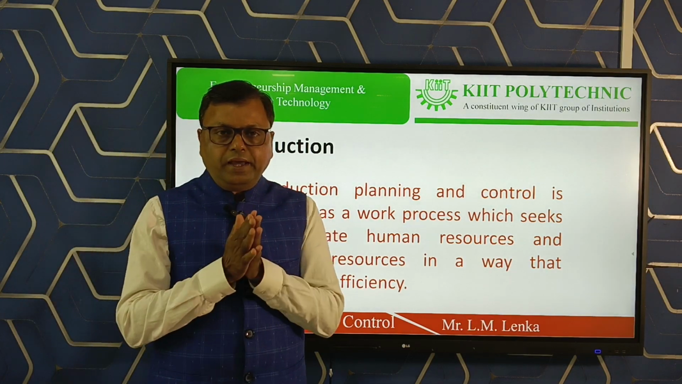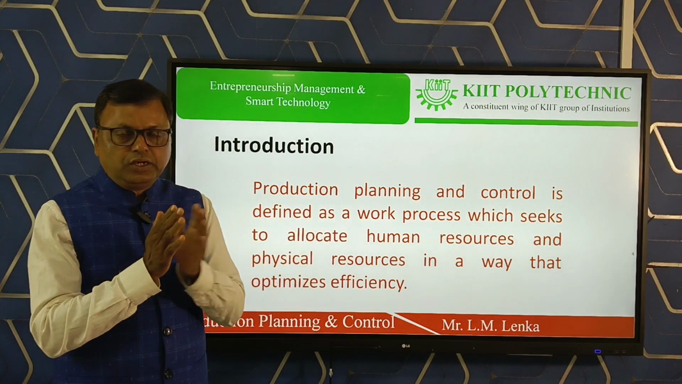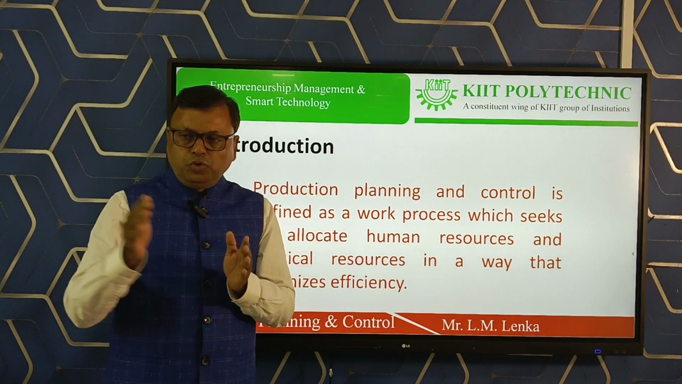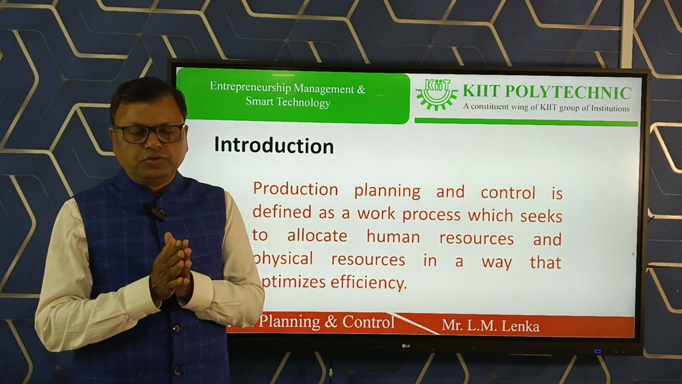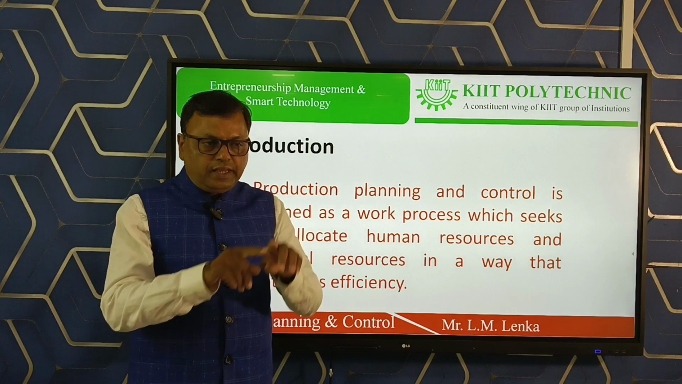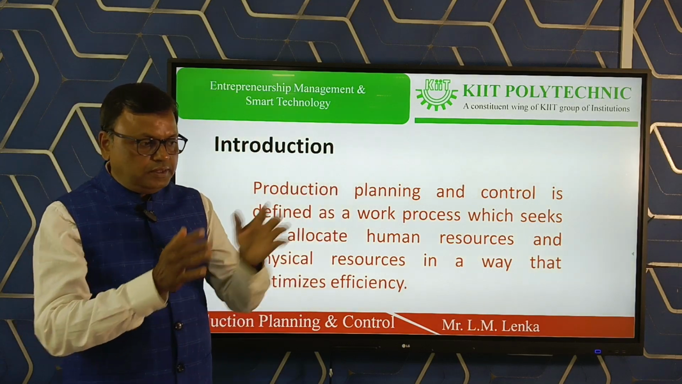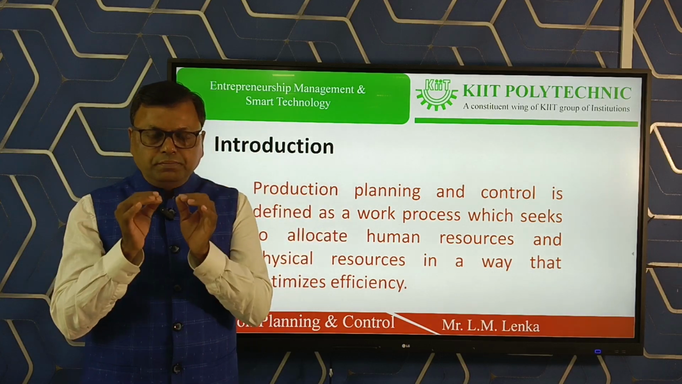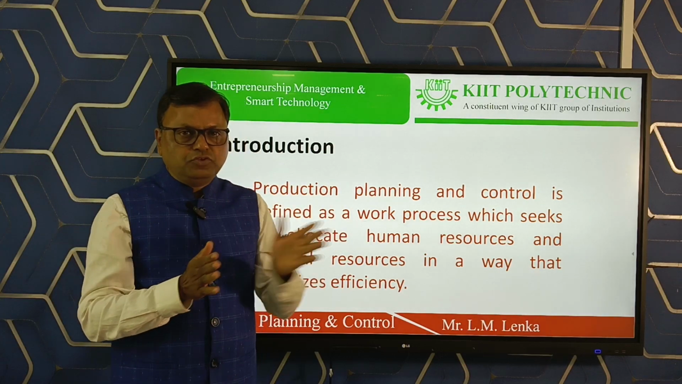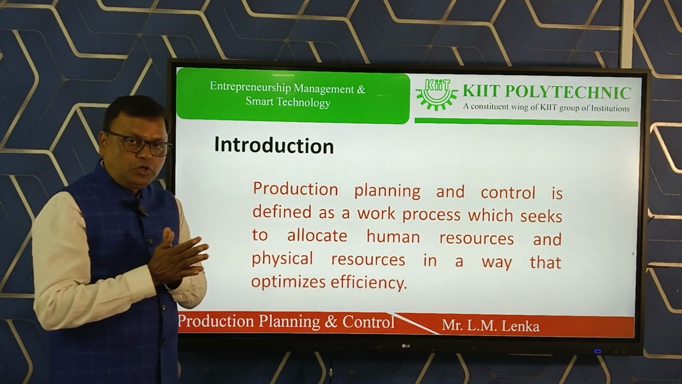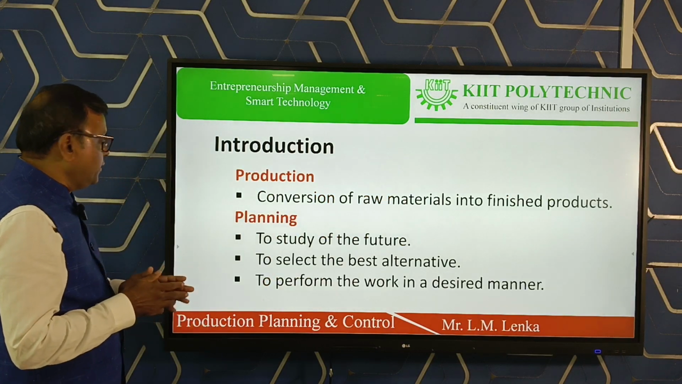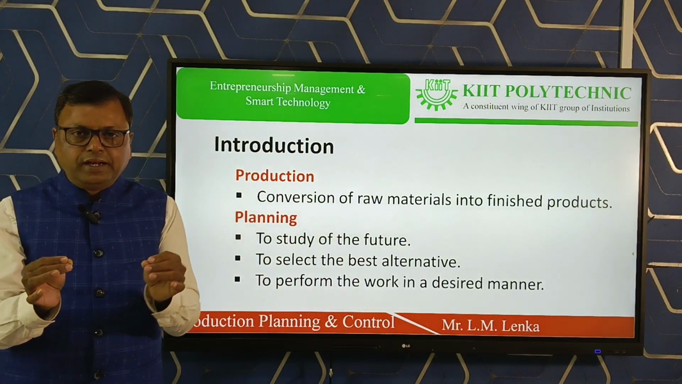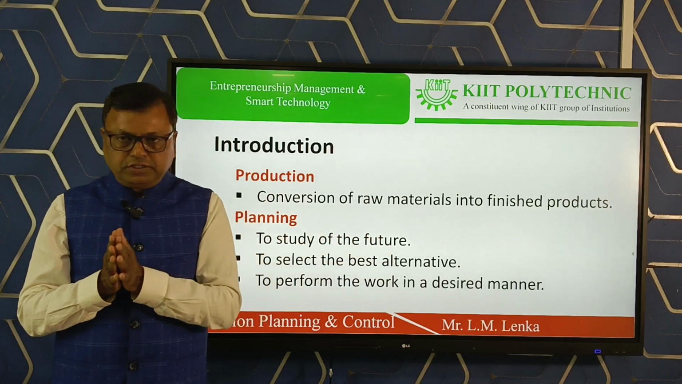So what is production planning and control? Production planning and control means, from the procurement of raw materials to the delivery of the product to the customers, to the consumers, the entire manufacturing cycle, that includes all the activities that are to be properly planned and coordinated. That is known as production planning and control. So what is production? Production is the conversion of raw material into finished product.